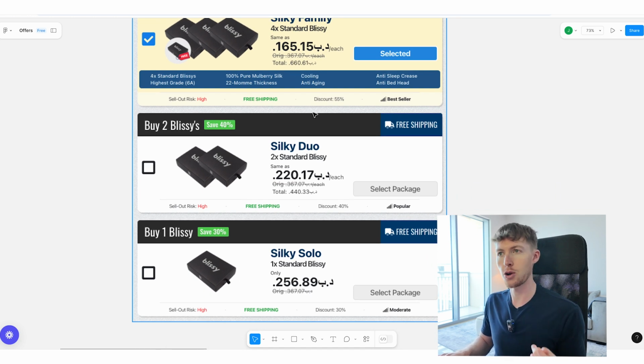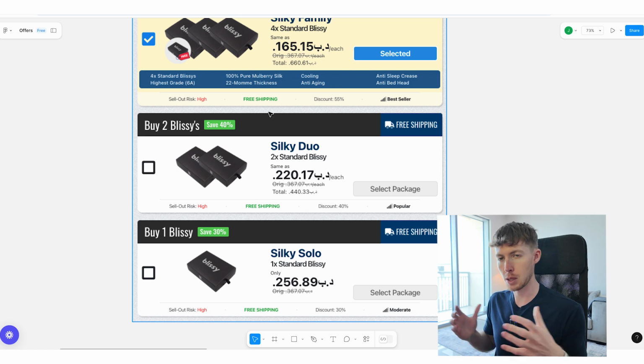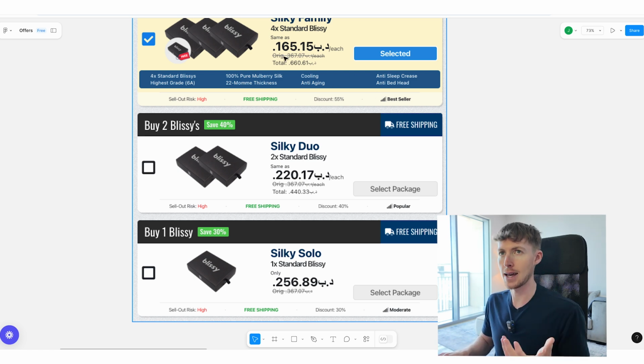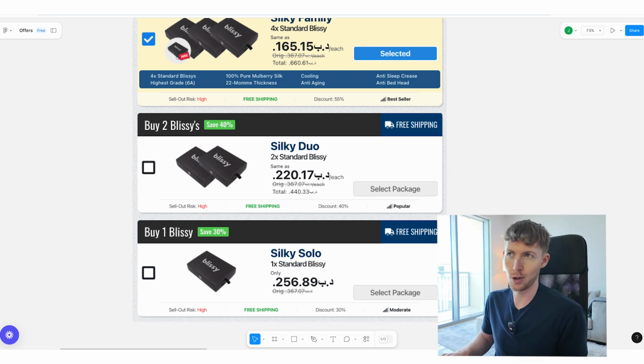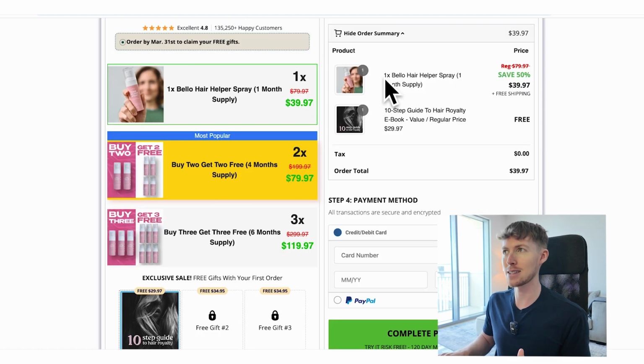And that's the key, showing the lower price per unit as the bigger price, because psychologically you're spending less per item, but it works really well. So this is the example here.